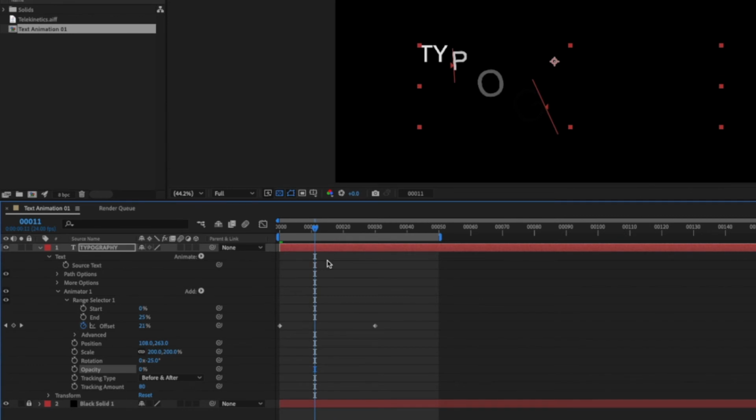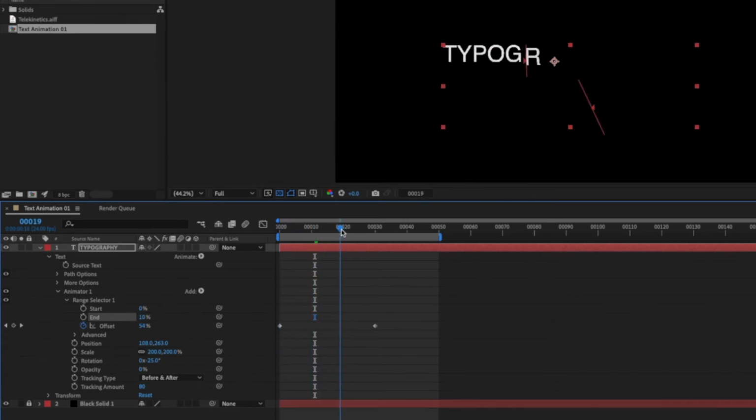At this point in the animation, I have my offset going okay. So I could make the range smaller or larger. For example, if I make the start to be 0 and the end to be 10, that means I am making the range of characters that are animating a little shorter. So you can see that it feels like one character appears first, and then the other one, and then the next one, and so forth.